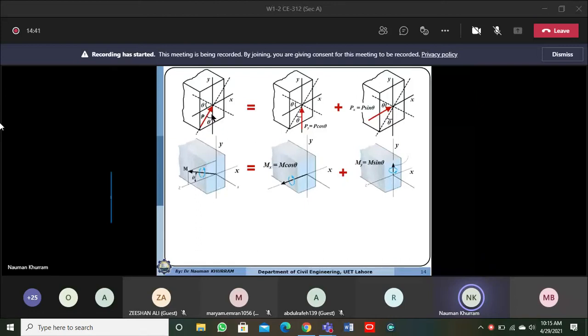So this angle will be 90 minus theta, and this one will also be theta.